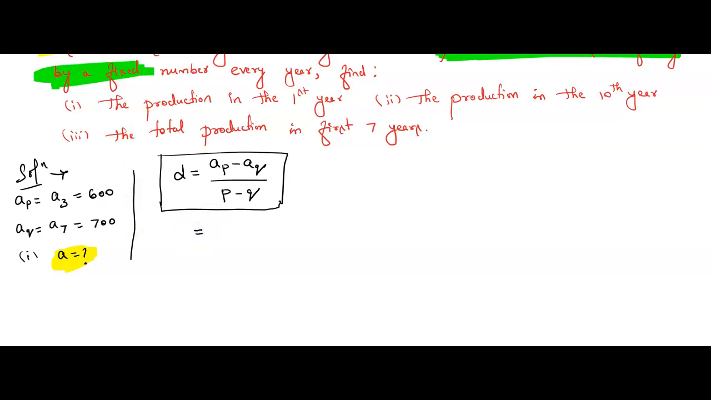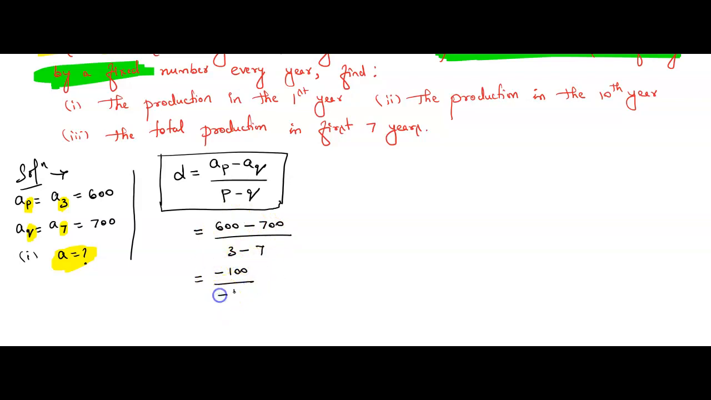Now AP means what? AP means A3. A3 means what? 600. Got it? So the value of AP is 600 minus the value of AQ is 700, divided by, in place of P what is there? Can you see, children? In place of P we have 3, in place of Q we have 7, correct? So P means 3 minus Q means 7. In 600, can you subtract 700? No. No means minus. 700 minus 600 is 100.